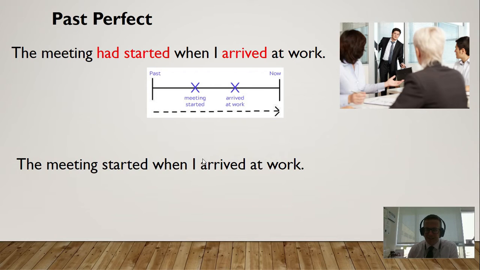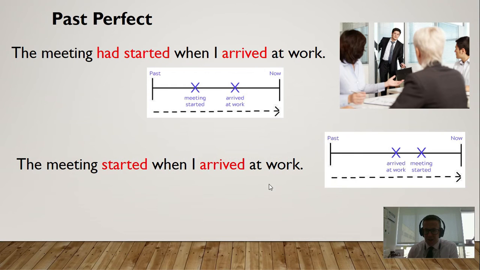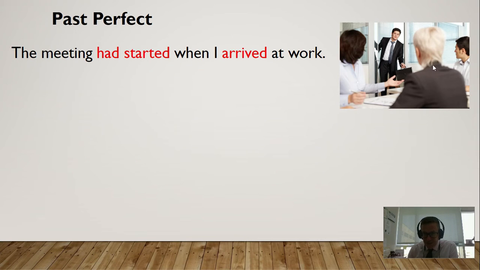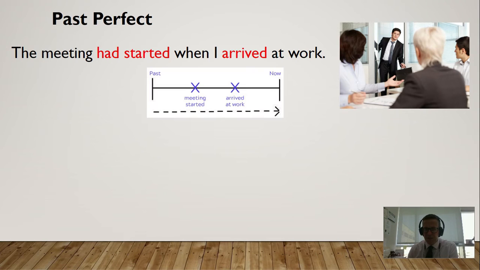If you compare it to this sentence, the meeting started when I arrived at work. In this one, we see the order has changed. Both things are still in the past, but this meeting started after I arrived at work. So I arrived and then the meeting started. But in this picture, definitely the meeting had started because they're all sat down talking, and then I arrived at work. So the meeting had started when I arrived at work. This is the past perfect.